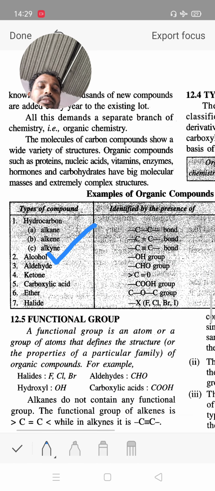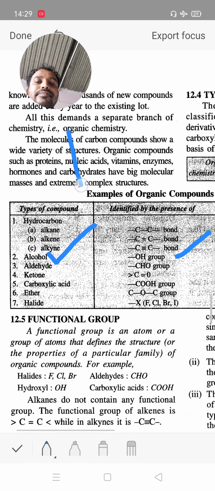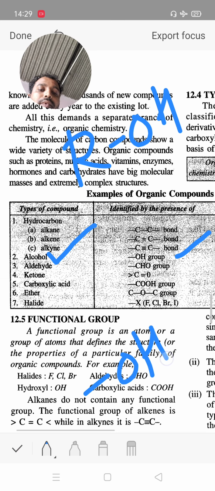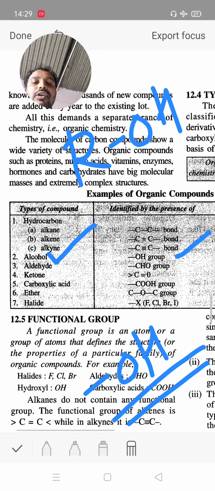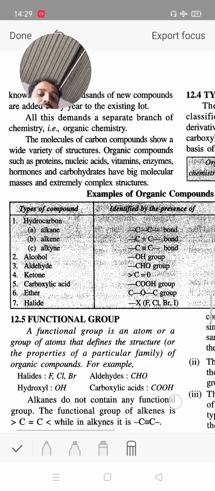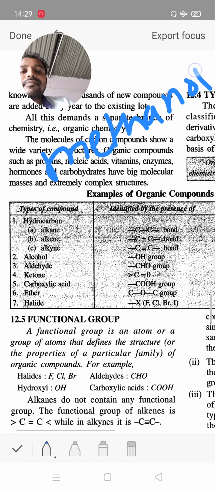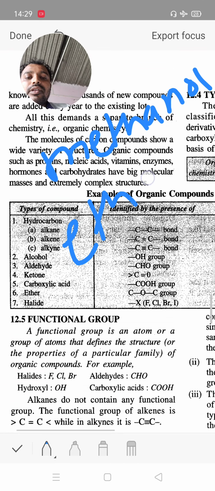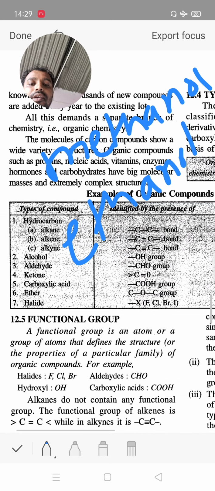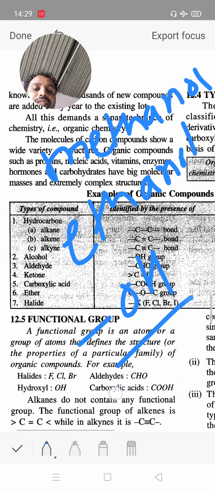Next, alcohol. The presence of an OH group is the functional group of alcohol. Alcohols include methanol, ethanol, propanol, butanol. These are examples of alcohols, which have the OH group present.